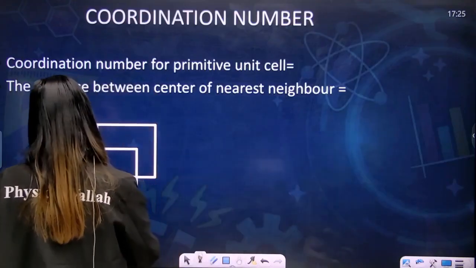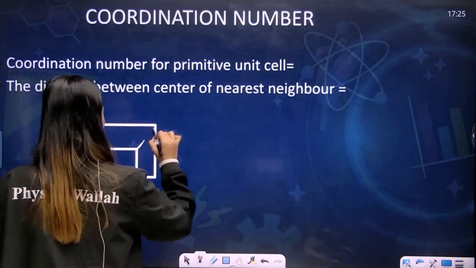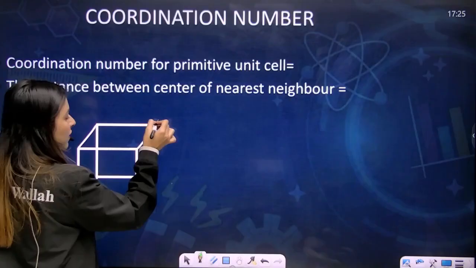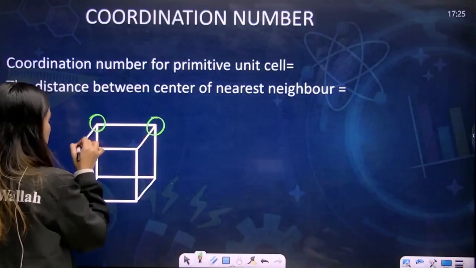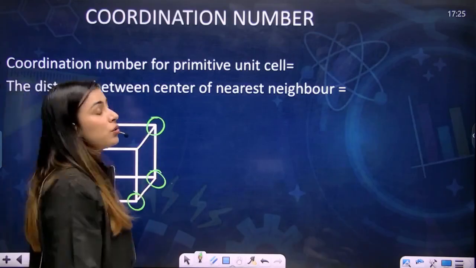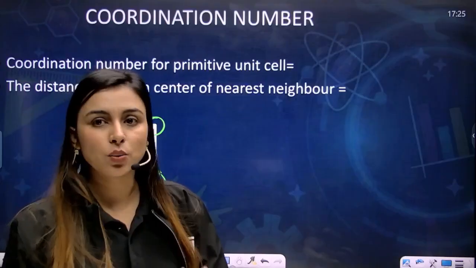You know that the atoms are present at the corners only. So you have this atom, this atom, and so on at every corner. And you know that along the edges, these atoms are in contact with each other.